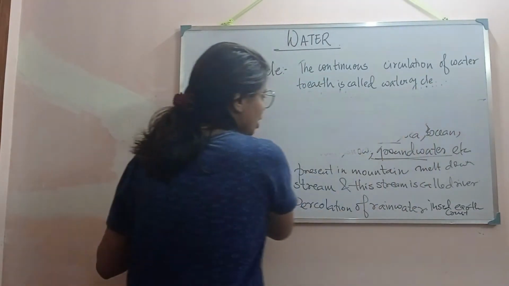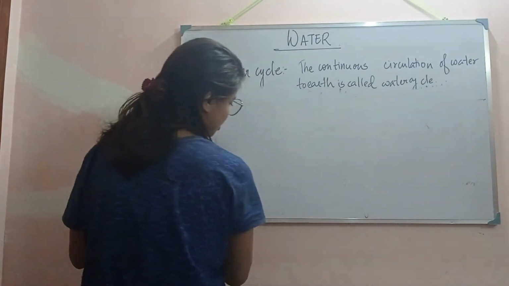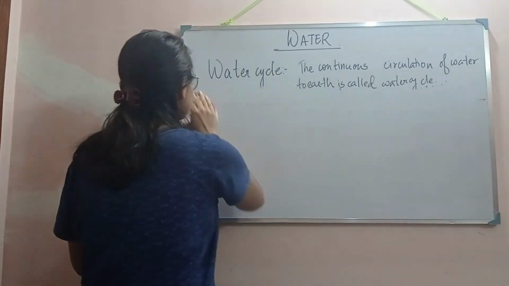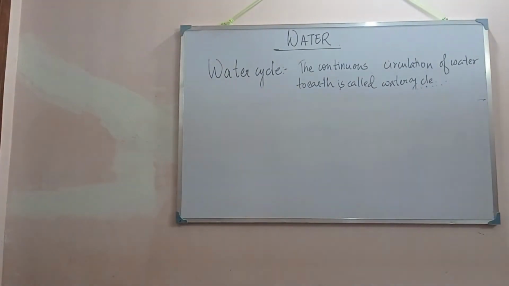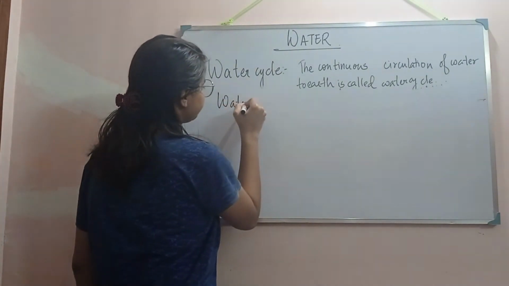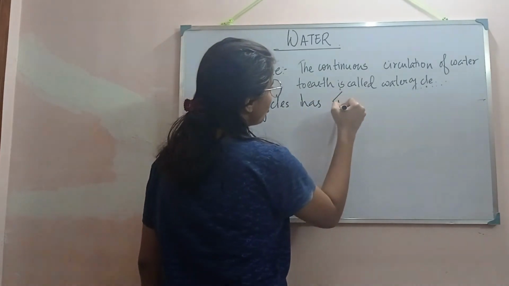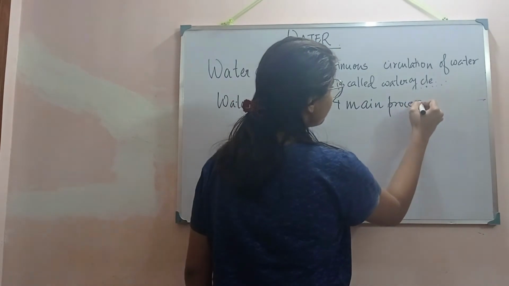Condensation, evaporation, precipitation, transpiration, right? These are the four main processes involved in the water cycle. So what are the four? The water cycle involves four main processes.